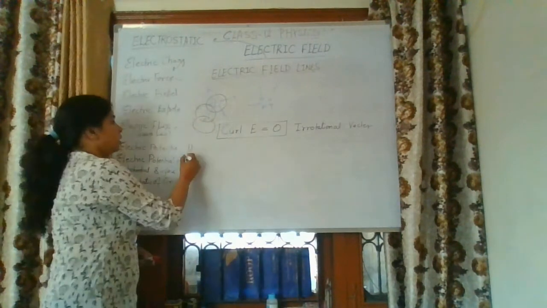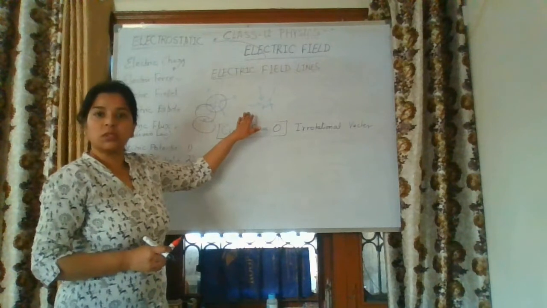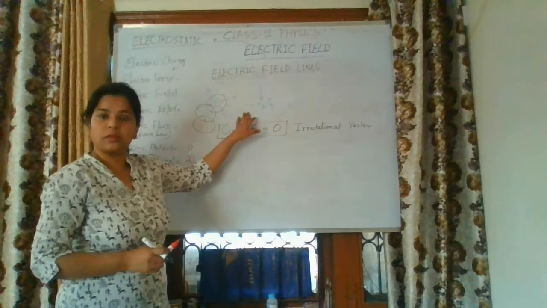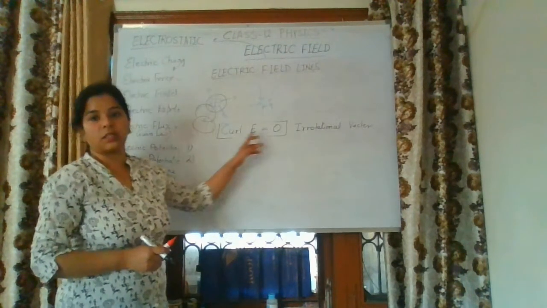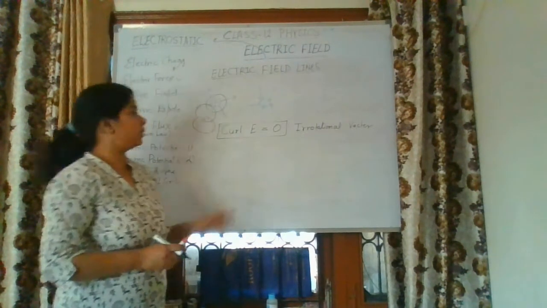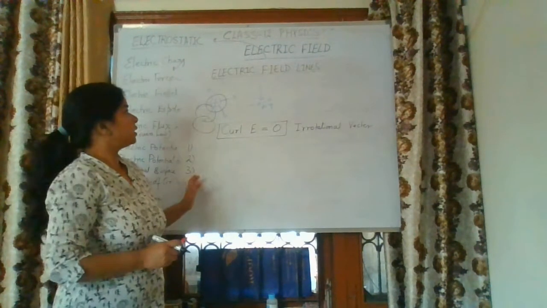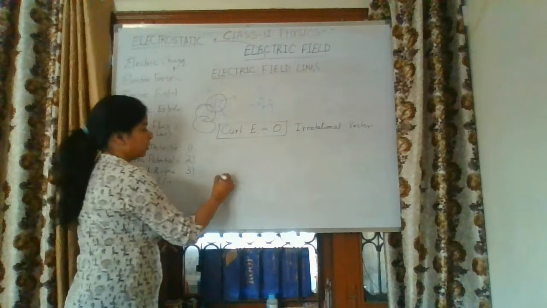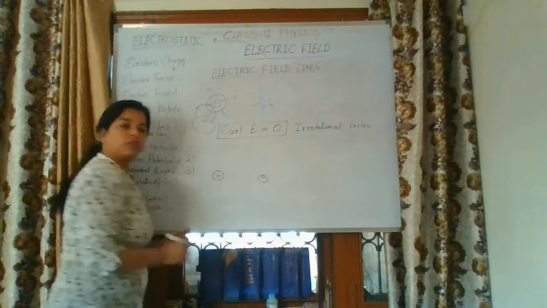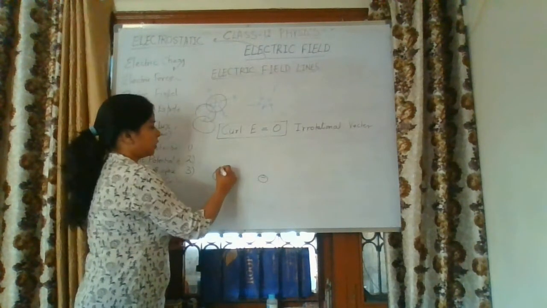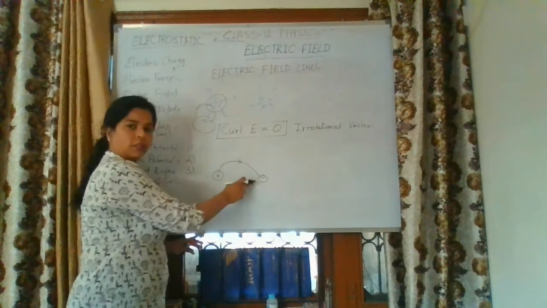Second property: electric field lines are not closed curves. These are open curves, open in space, and the proof of it is that curl of E is equal to 0. This one is the second property. Now the third property is that electric field lines cannot intersect each other. If we are taking one positive charge and one negative charge, the electric field lines move from the positive charge and go towards the negative charge. Here it is not a closed curve, it is an open curve.